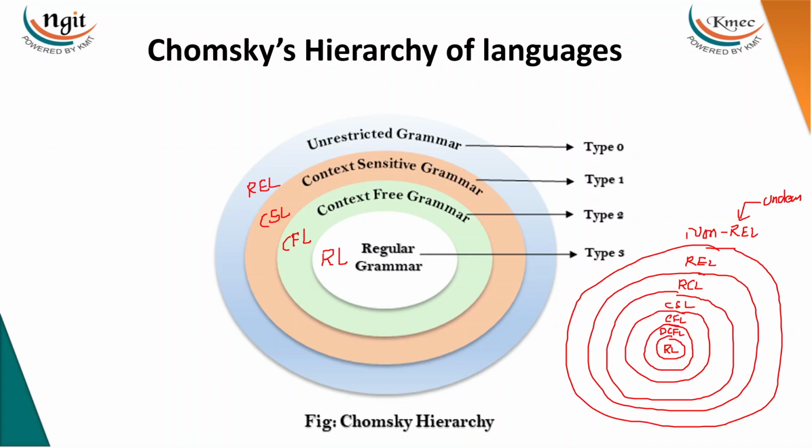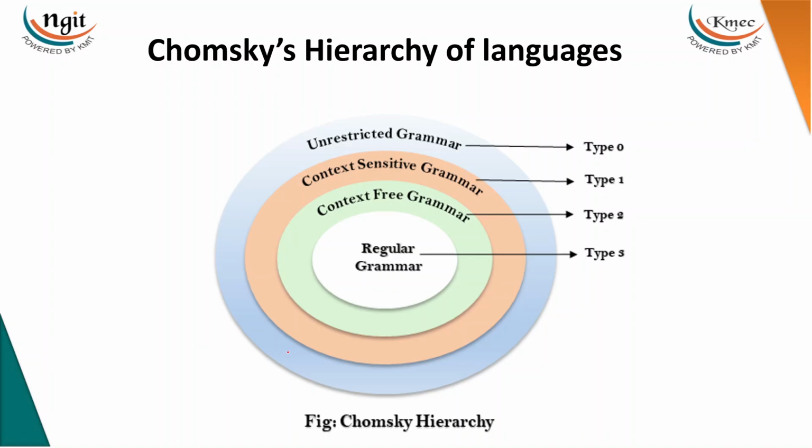We have other properties also. Let me go with the four we have discussed, right? Instead of subset, we can apply the same rules. Regular grammars accept regular languages, context-free grammars accept context-free languages, here CSL, here REL.